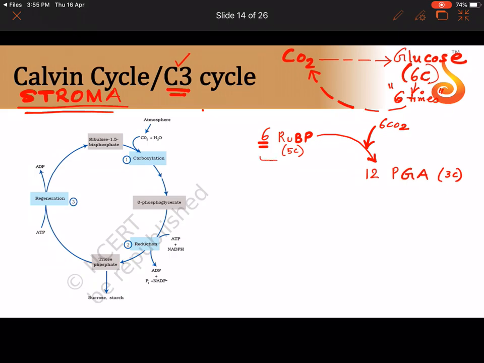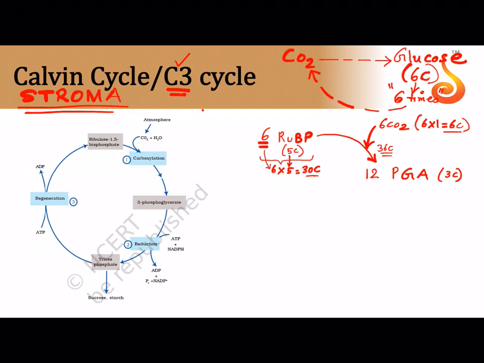So now how many carbon atoms do we have at our disposal over here? We have 6 into 5 carbon compound, so we have 30 carbons with us. Here how many carbon atoms do we have at our disposal? 6 into 1, 6 carbon. So 30 plus 6, we get how many carbon? 36 carbon. Now how many molecules of 3 carbon can you split 36 carbon into?